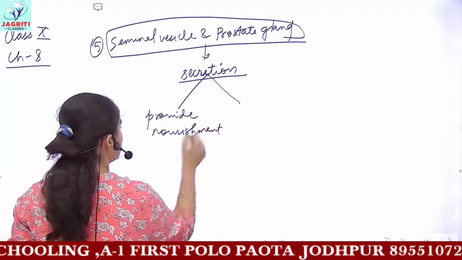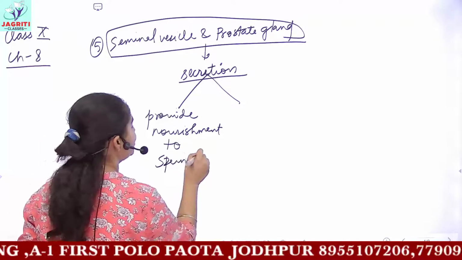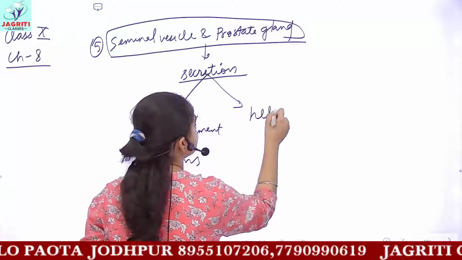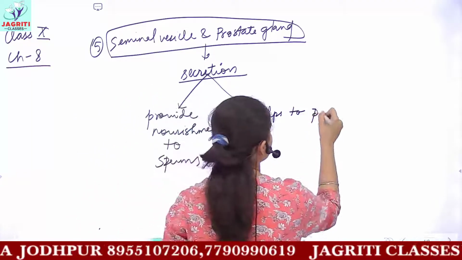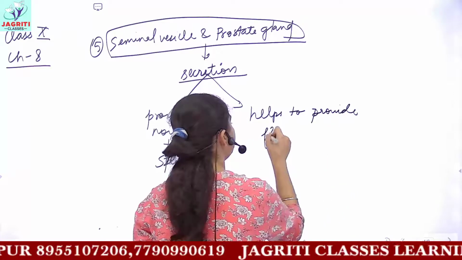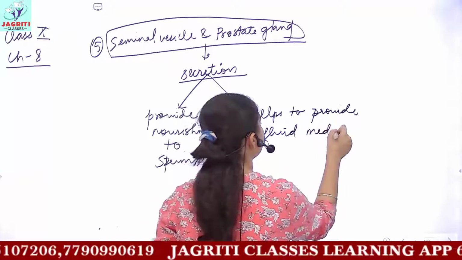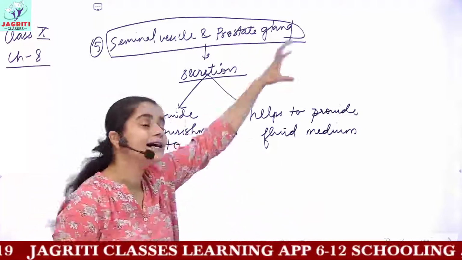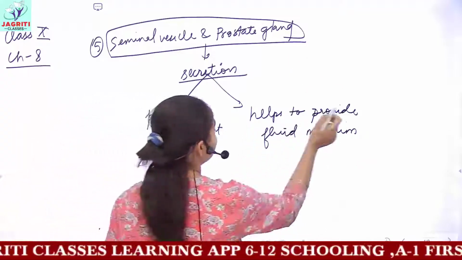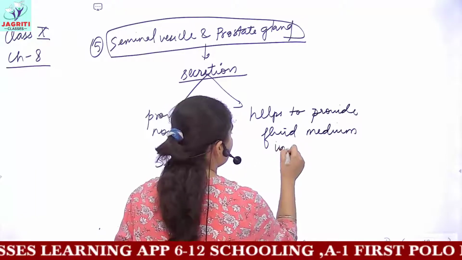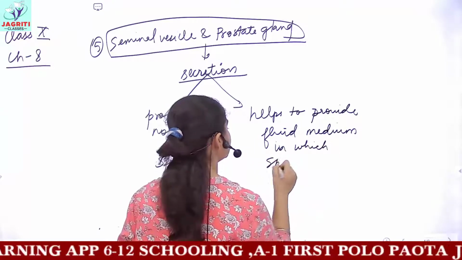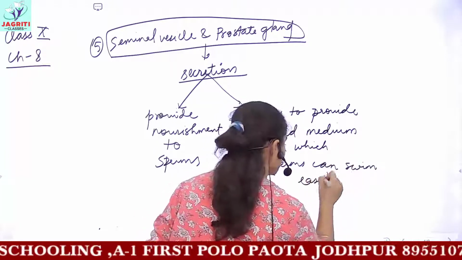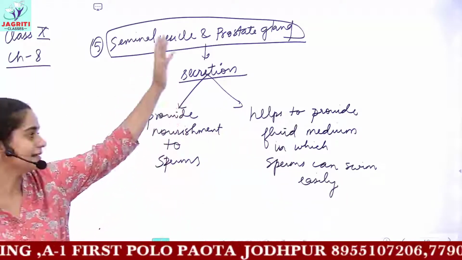Okay, so the first function is it provides nourishment to the sperms, and the next function is it provides a fluid medium. This fluid medium enables the sperm to swim easily and pass through the male reproductive tract. So it provides a fluid medium in which the sperms can swim easily. So these are the functions of these two glands, seminal vesicle and prostate gland.